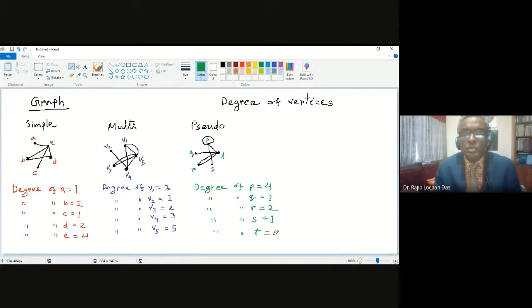So this is all about the degrees. Now we can talk about the handshaking theorem again. You can check with every example here, one simple graph, one multigraph, one pseudograph. Then you will understand what the handshaking theorem is.